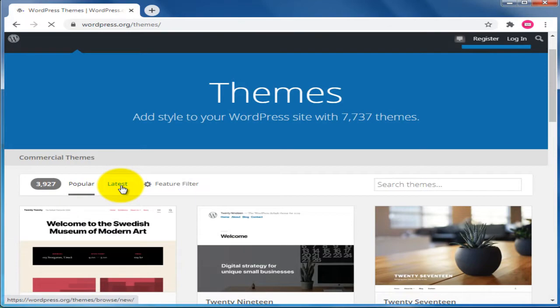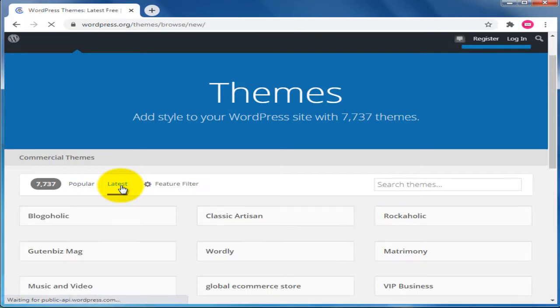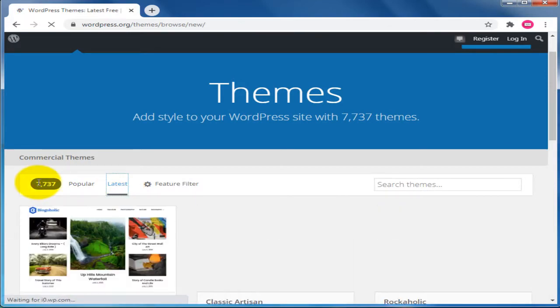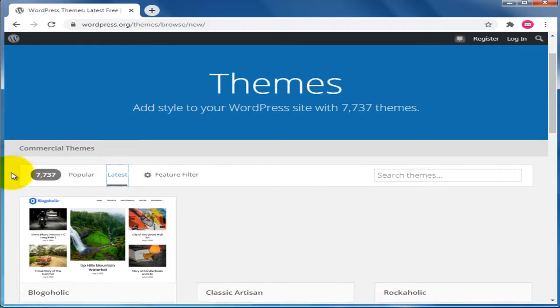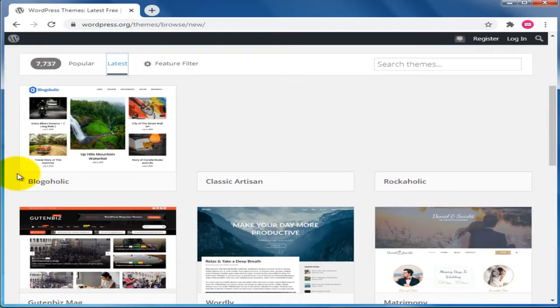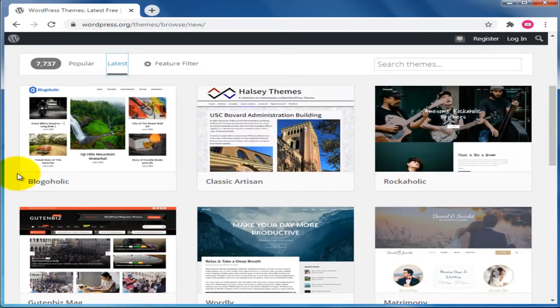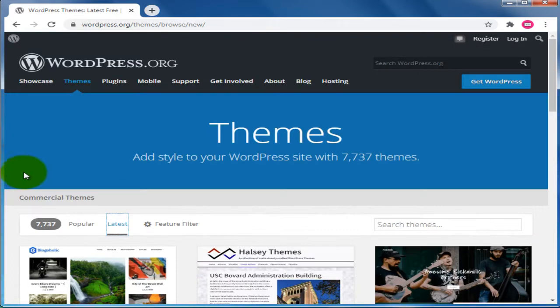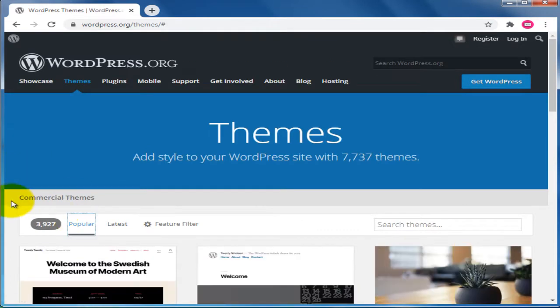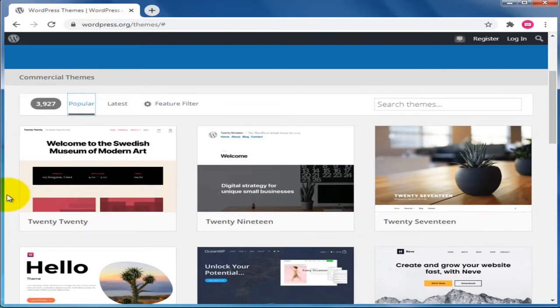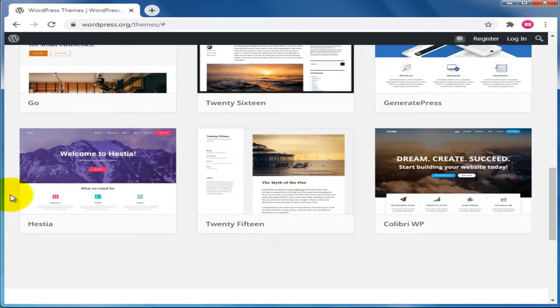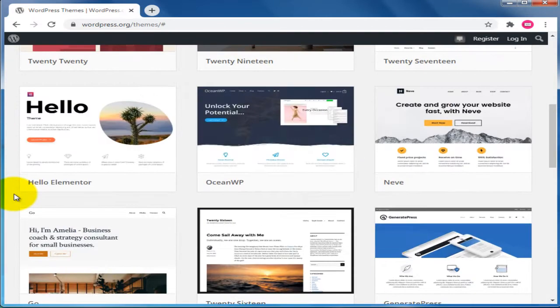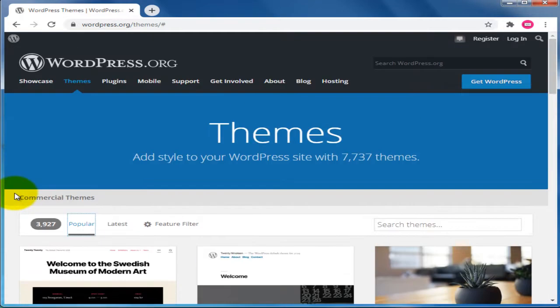And here you can find the latest themes also. By using these themes, you can create wonderful, beautiful business websites for your need and requirement. So please make sure to select only popular themes. They have wonderful options to bring out beautiful websites. So totally we have 7737 free themes.